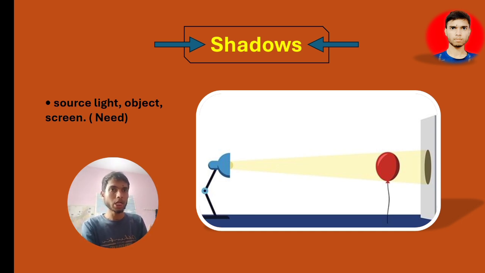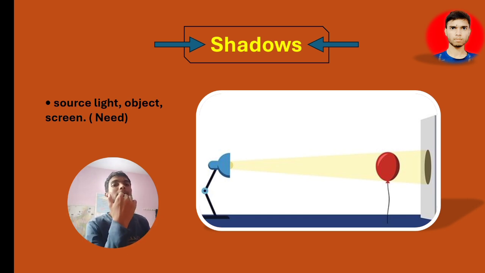So lights are turning into a different direction. In other words, the object is blocking the light. The object is not allowing the light coming from the source to pass.